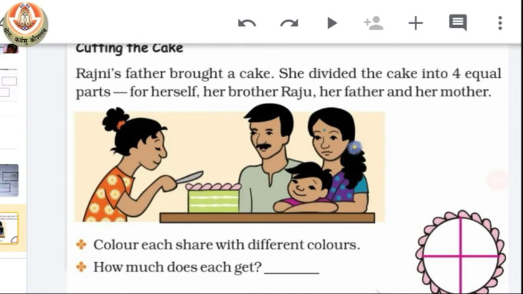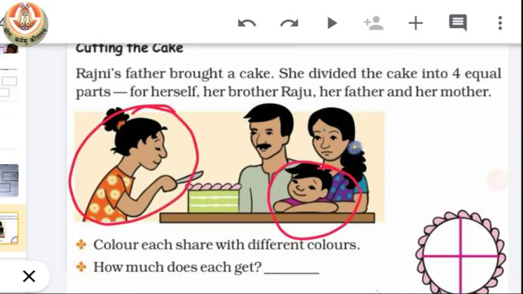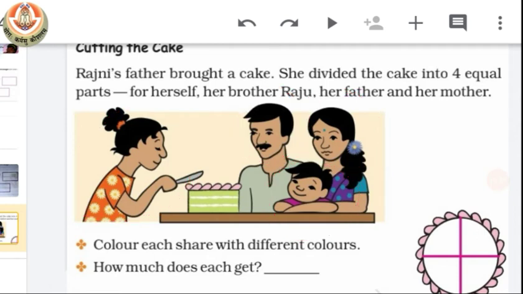Now Rajni's father brought a cake. She divided the cake into 4 equal parts for herself, for her brother, for her father and for her mother. Now we have to color each share with different colors.